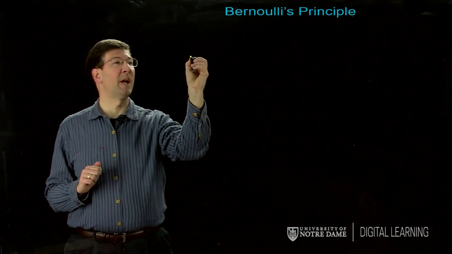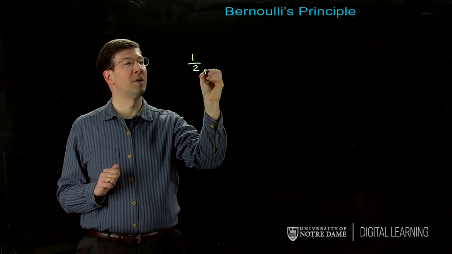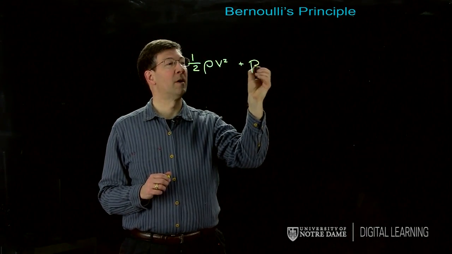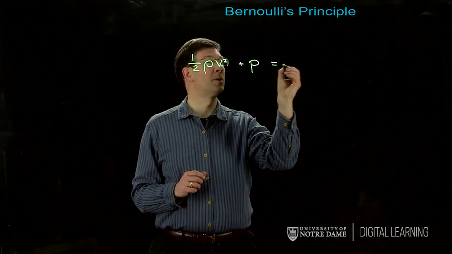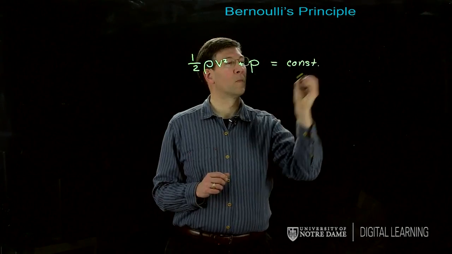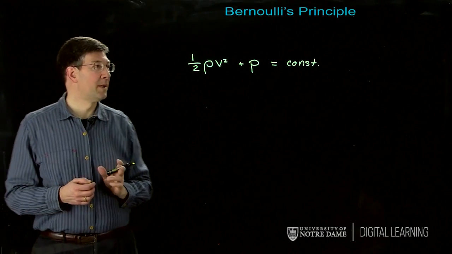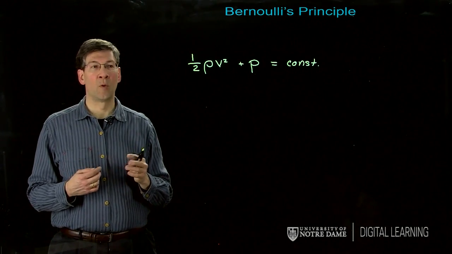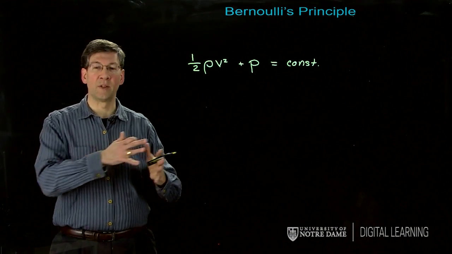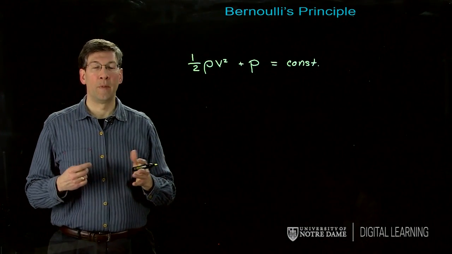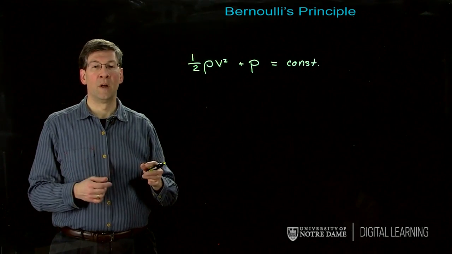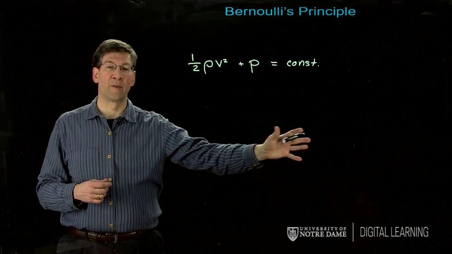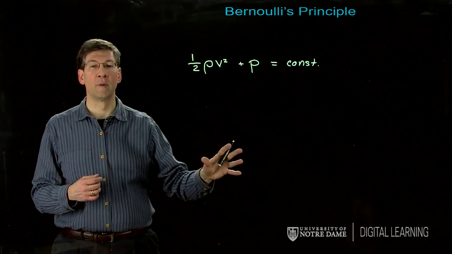And so what Bernoulli's principle says is that 1/2 times the density of the fluid times the velocity of its flow squared plus the pressure of this fluid is going to be equal to a constant. And the reason why this is important is that if I have fluid flowing around an object, then in order for the fluid to carry the same amount of mass in the flow, it has to either move slower or faster. And so if I have an area where there's high pressure and there can be an area a little bit further away that's at low pressure, then the speed of the fluid will change.